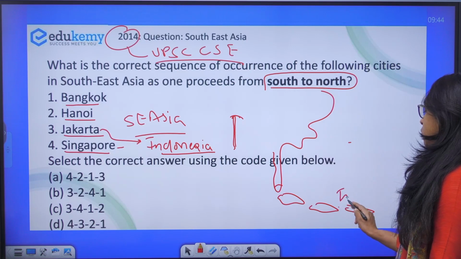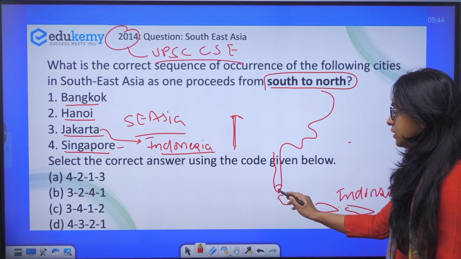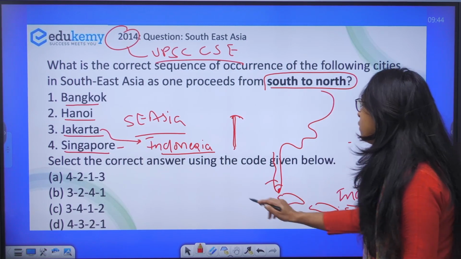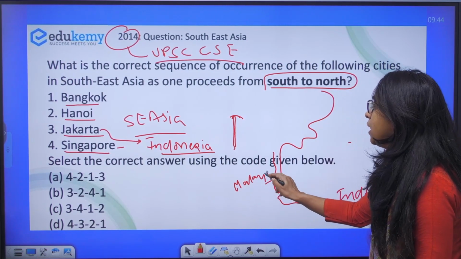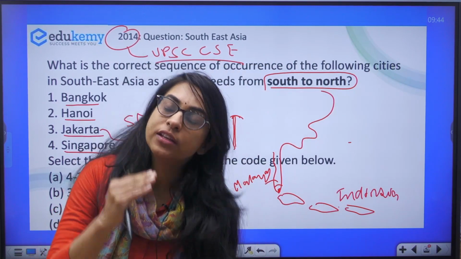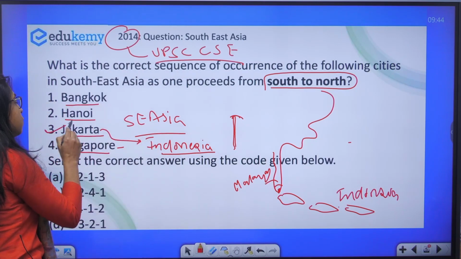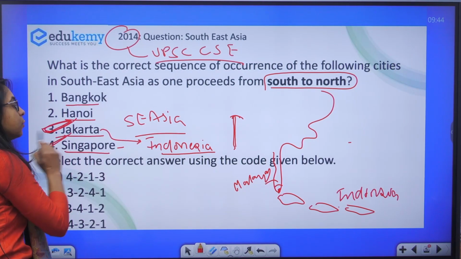So if these are the Indonesian islands, and this is the Singapore region, there you have Malaysia here. So you know that Jakarta, the capital of Indonesia, has to be in the south. The southernmost will be Jakarta and above that would be Singapore.